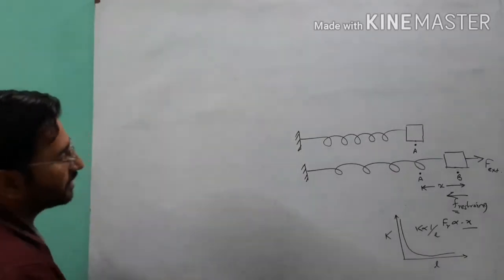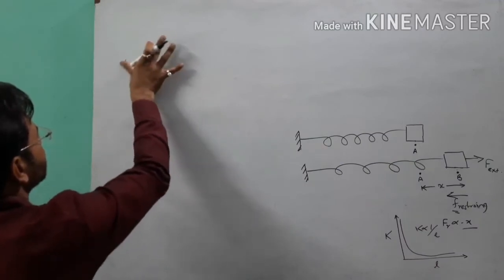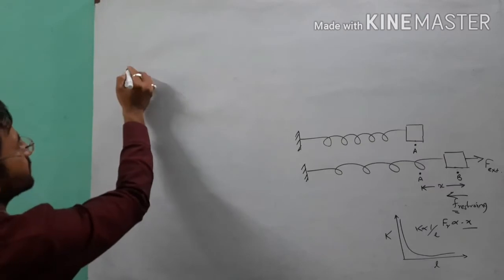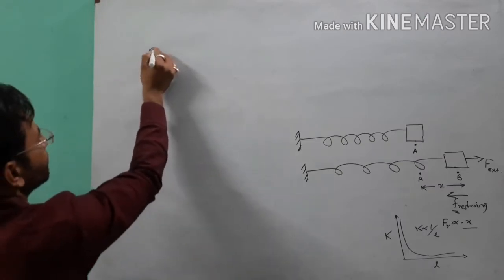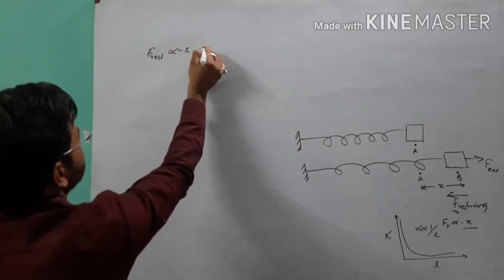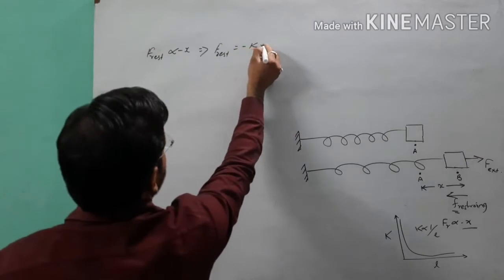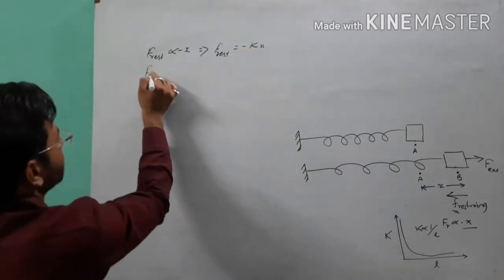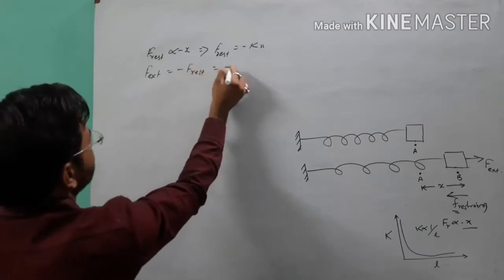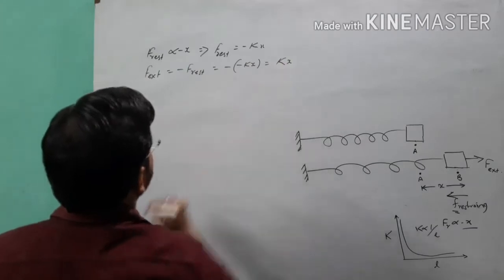Now I will calculate the work done, or you can say the potential energy of a spring. As given, F restoring is proportional to negative of x, it implies F restoring is equal to negative of kx, and we know that the F external force is negative of F restoring. It means that negative of negative kx gives us the value kx.